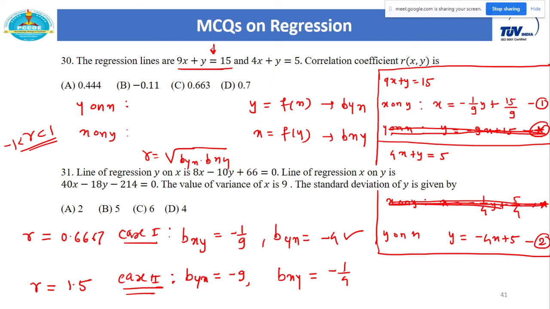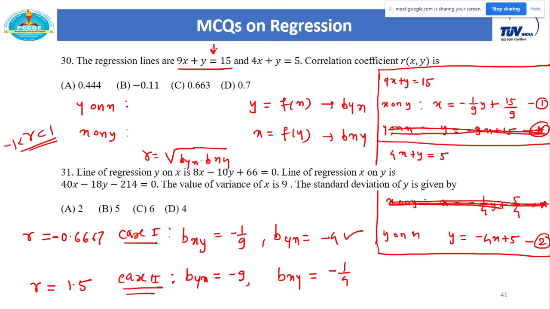Sir, but you told us that if both values are minus, then you have to consider the sign. Yes, that sign is there. I think this part is not there in MCQs, but here you have to consider the minus sign only. So your actual answer is minus 0.6667, as both these values are negative. This part is not there in the MCQ, so I need to correct that.